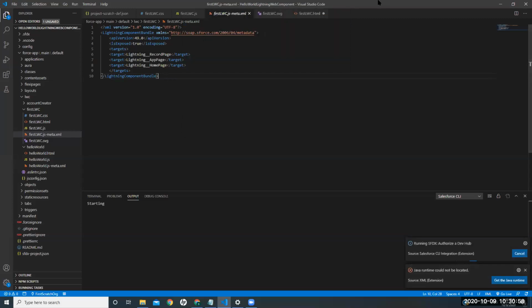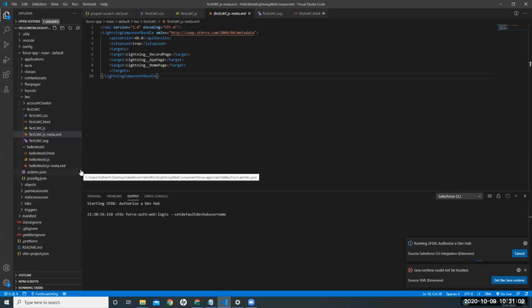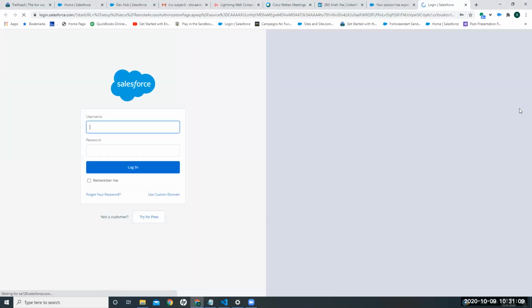If you do authorize a DevHub, it will be linking to that particular org to which you want to log in. Wherever she wants to log in, she will be able to put her credentials. She logs in to whichever production org, and from there she can enable it. She can directly go also and do it, but this is the better way to do, which you have already shown.